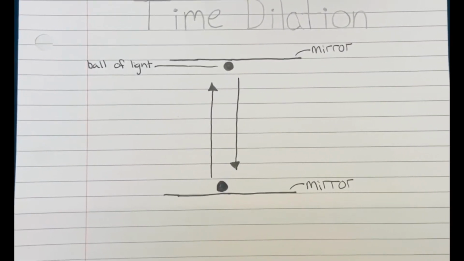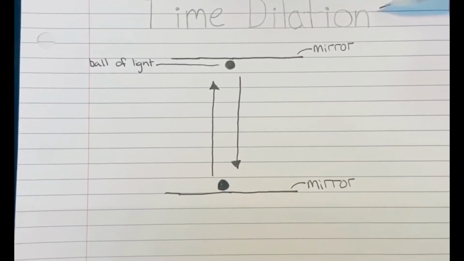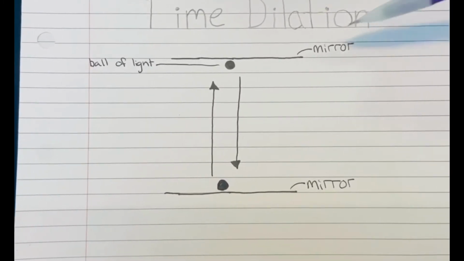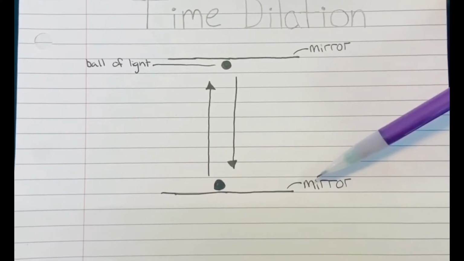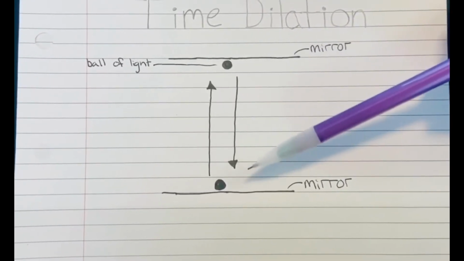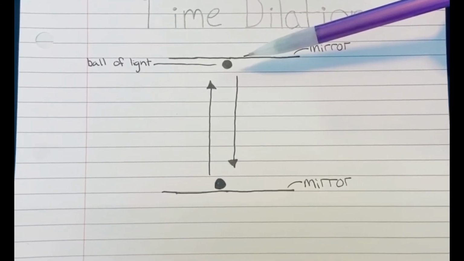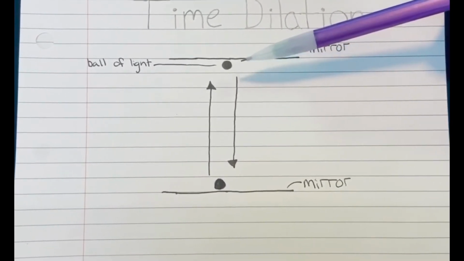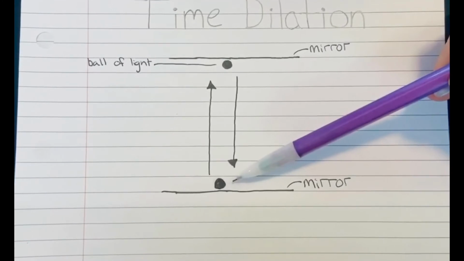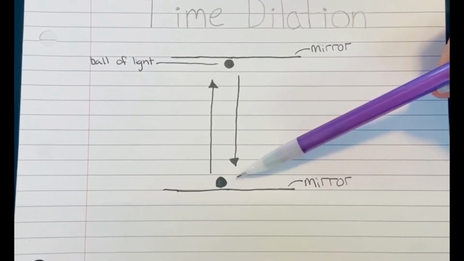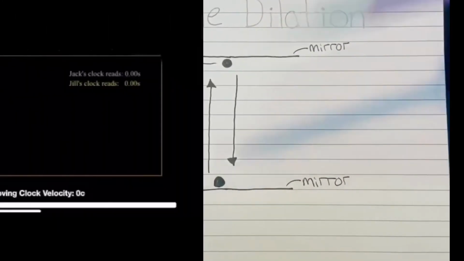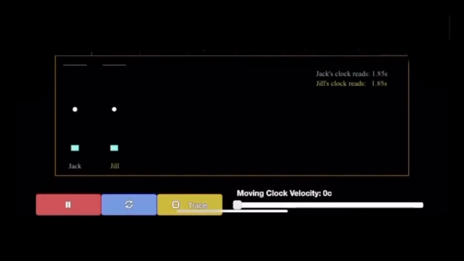One specific part of relativity is time dilation. If you looked at a light clock, you would see two mirrors and a ball of light bouncing back and forth. When the ball of light hits the top, it is a tick, and when it hits the bottom, that is a tock. So it is one cycle of tick-tock. Looking at the clock when it is stationary, you can see that in this simulation, one cycle is 8 seconds.